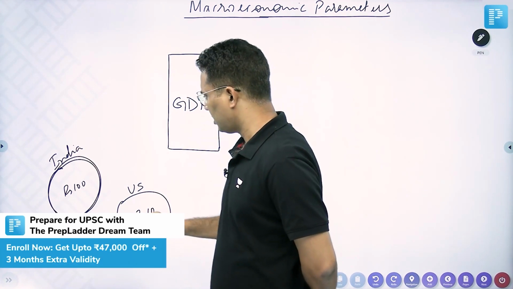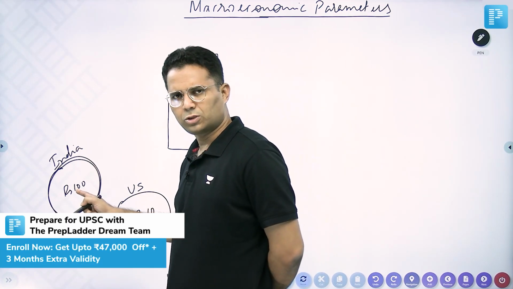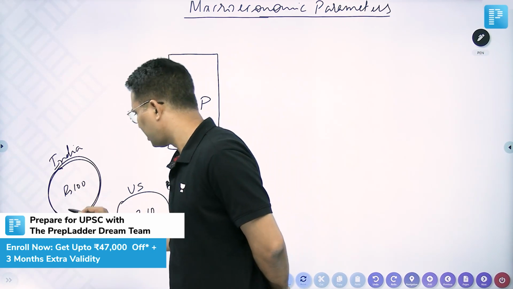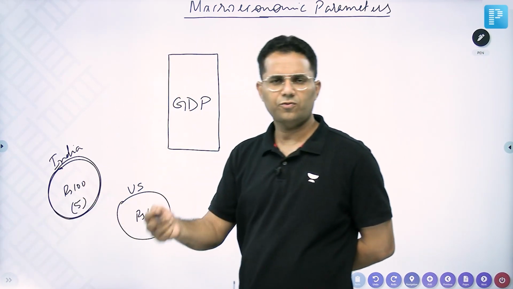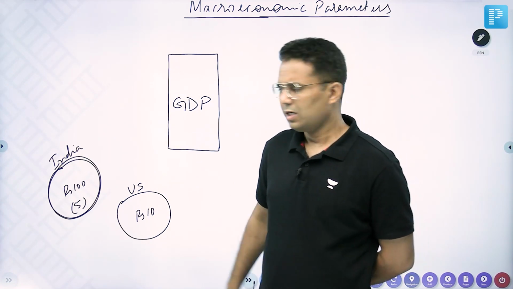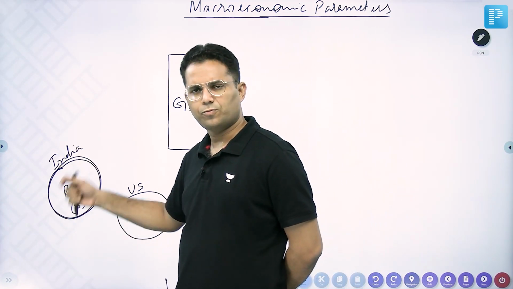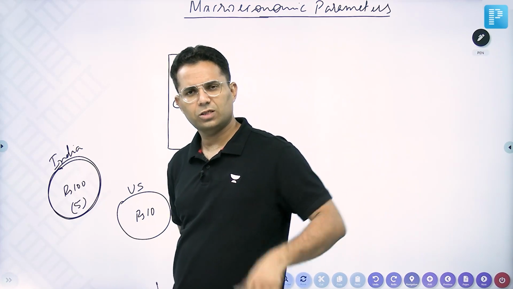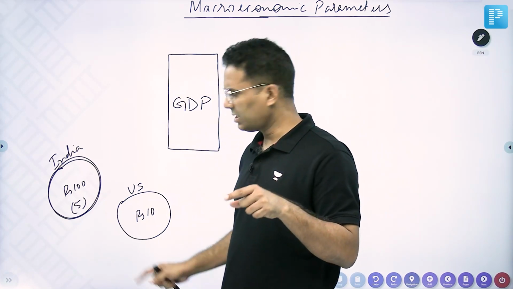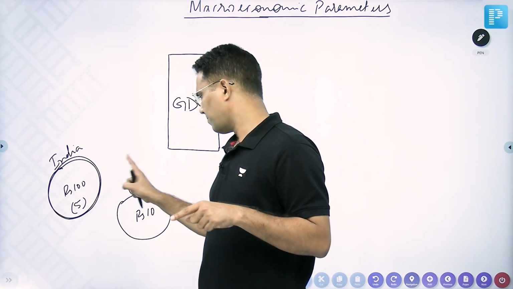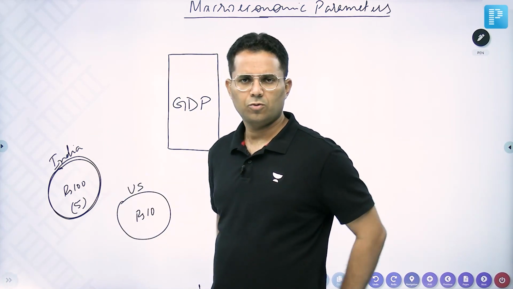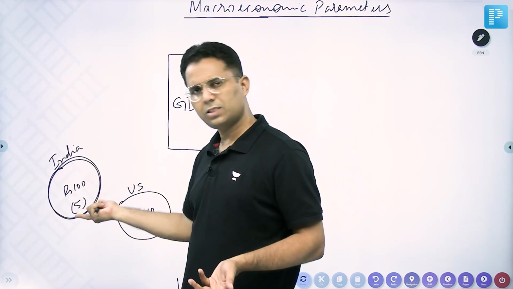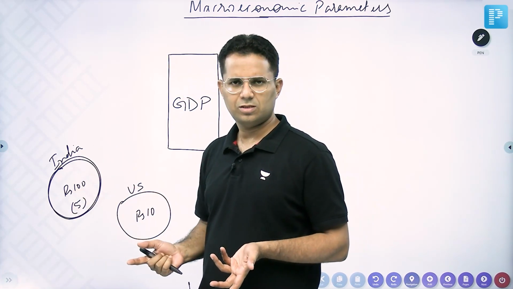And suppose in this 100 rupees of output which is being produced, there is a foreigner working here who is contributing rupees 5. Then what is the production by Indians? Production by Indians is 100 plus 10 minus 5. What is the GDP? GDP is 100. GDP of India is 100.